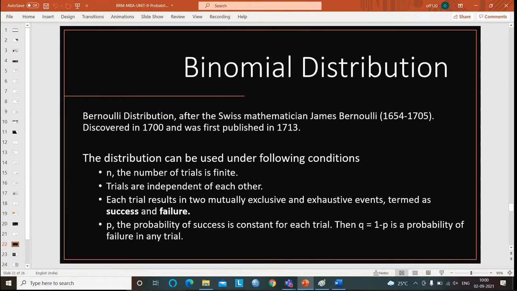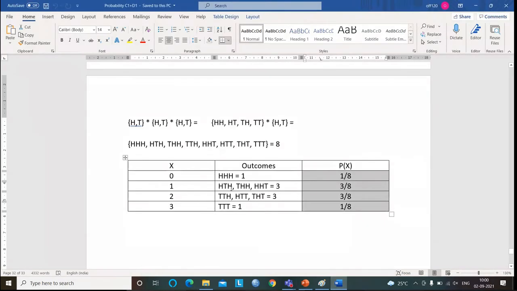That means wherever you have a success, it is followed by a failure also. Just now I showed you an example: tossing of a coin, I have only two outcomes, that is tail and head. If I feel that head is my success, then tail is my failure. In one experiment, both tail and head are there, so I need to consider both my failure as well as my success.